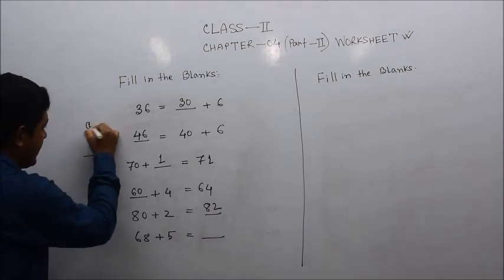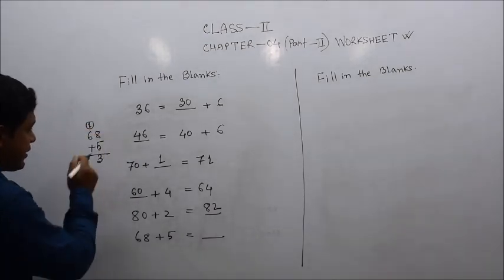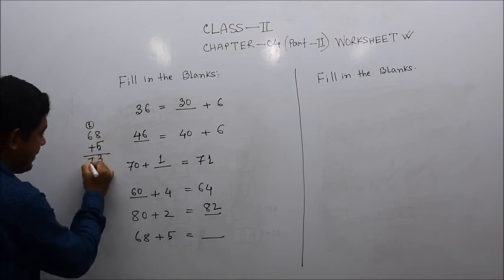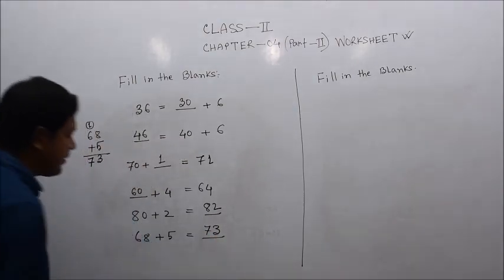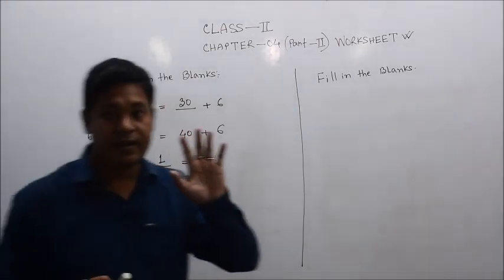So 1 carry must be here. So 8 plus 5, 13, 3, 1 carry, the 6 plus 1, 7. That means 68 plus 5 becomes 73. Or we can do it on our fingers.